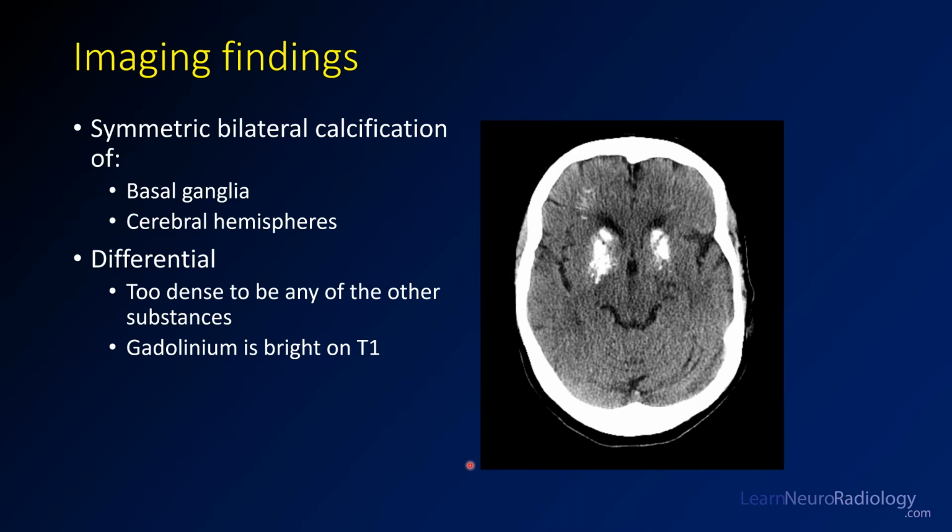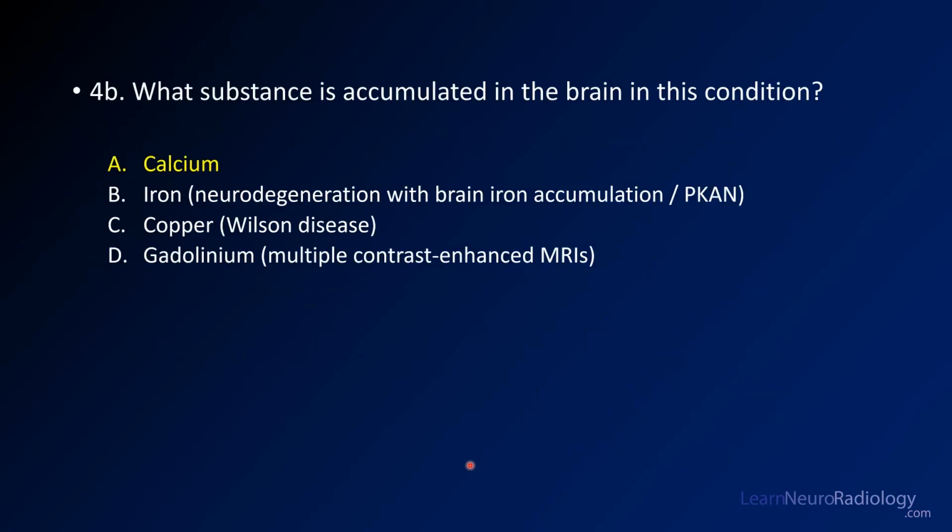And then gadolinium is bright on T1, and in this case, we're looking at a dark T1, so it's not that either. So here you see this is calcium that's accumulating here. This other list of conditions, you may also see accumulation of abnormal substances within the brain, so that's something to think about.